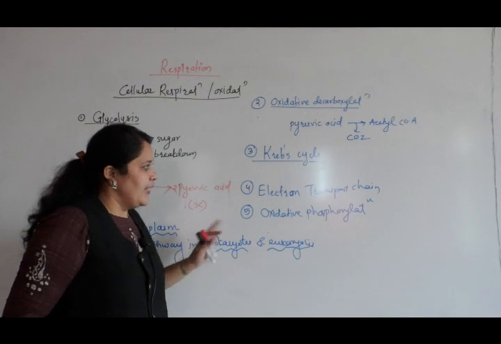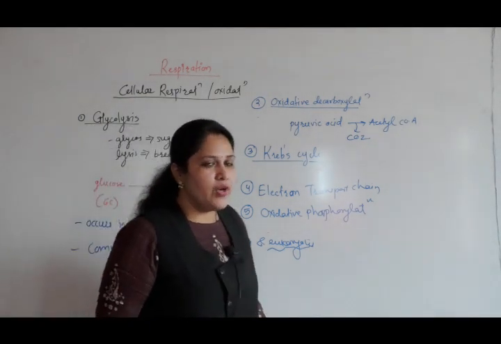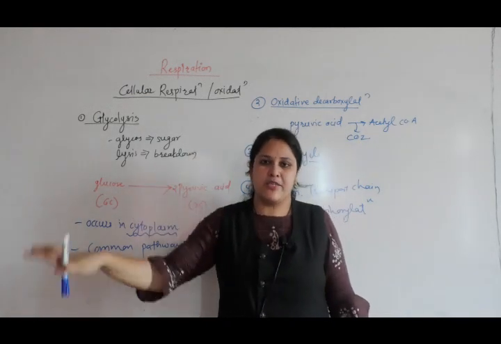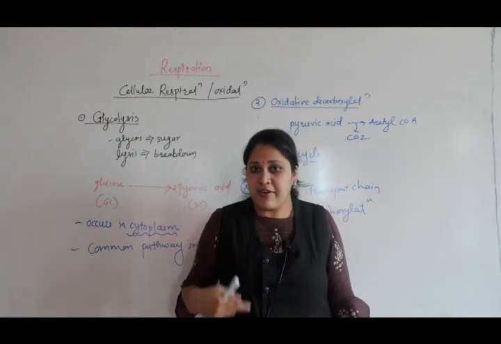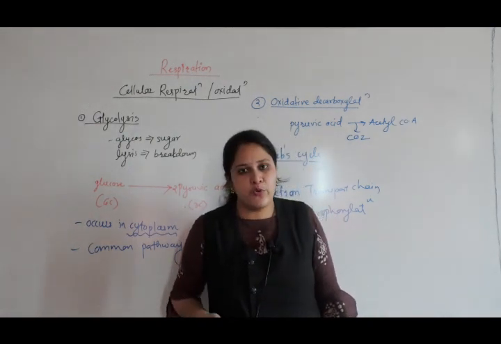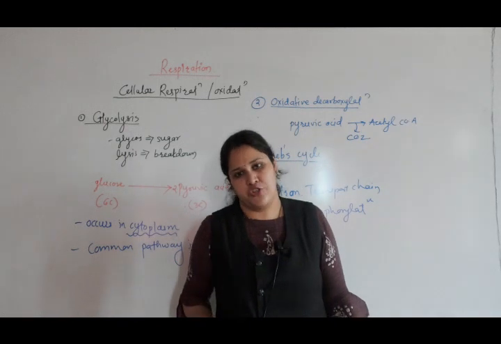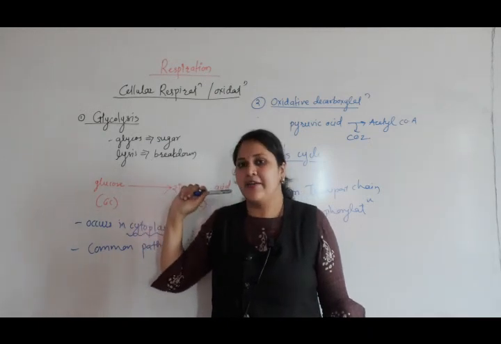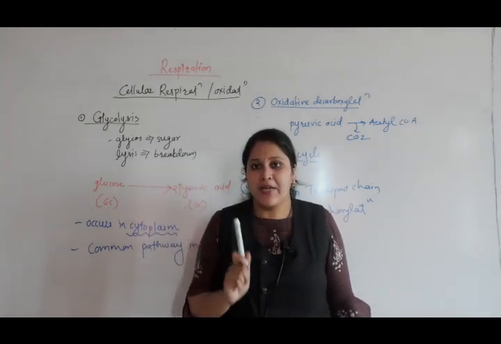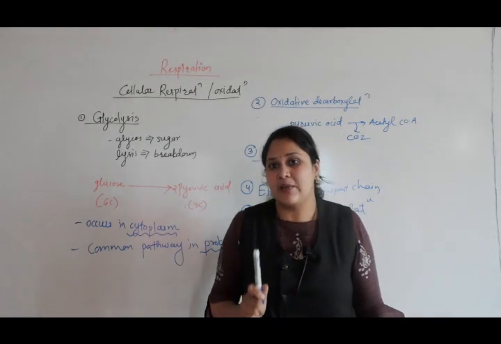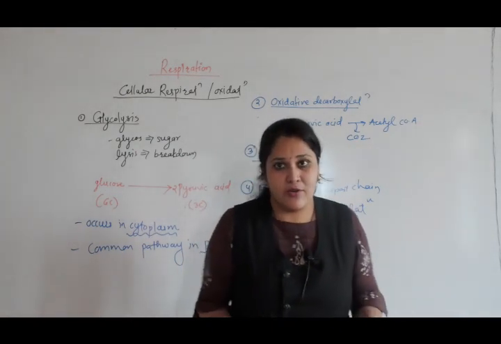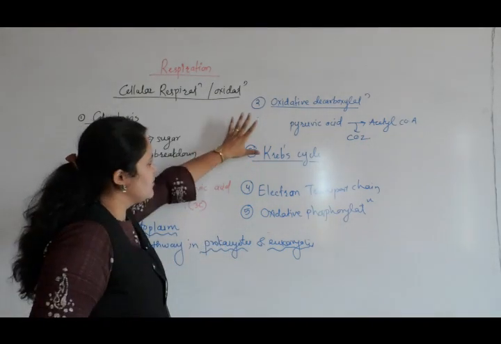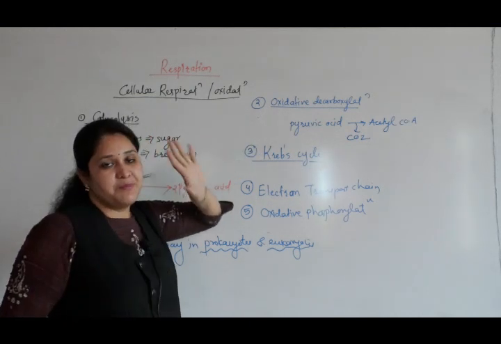Now see, in the entire process as we discussed, if one molecule of glucose enters glycolysis and then the respiratory chain, how much energy is that glucose molecule going to produce? 686 kilocalorie energy. This is equivalent to 38 ATPs. So after complete degradation of glucose, how many ATPs are going to be produced? 38 ATPs. Where are these ATPs produced? They are produced in glycolysis, oxidative decarboxylation, and the Krebs cycle.